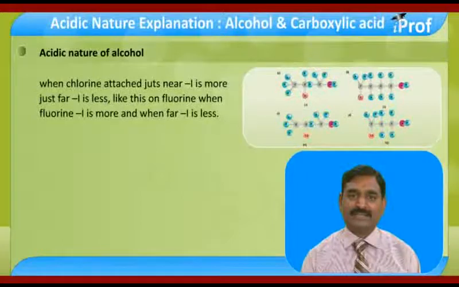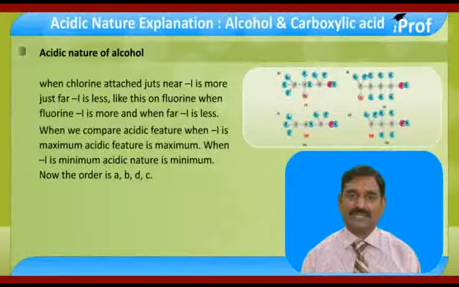When fluorine is attached near, minus I is more; when far, minus I is less. Like this with chlorine: when chlorine is near, minus I is more; when chlorine is far, minus I is less. When we compare acidic nature, if minus I is maximum, acidic nature is maximum; when minus I is minimum, acidic nature is minimum. Now the order is A, C, B, D. Fluorine containing first, then third, then second, then fourth.